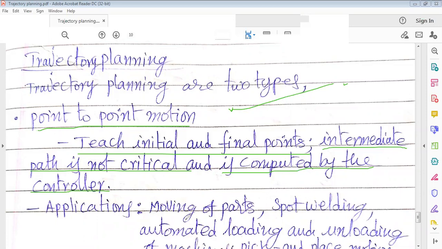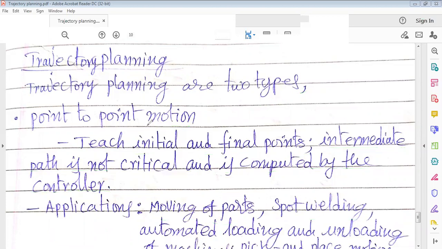Moving of parts, and also spot welding. After welding at one point, it takes some gap and then at another point it has to do spot welding.